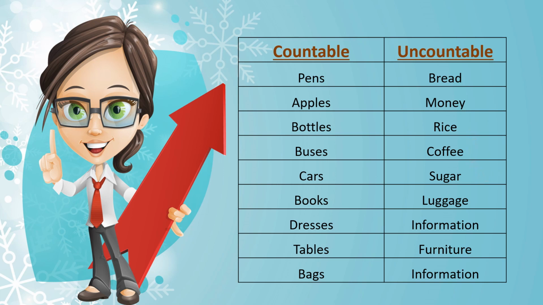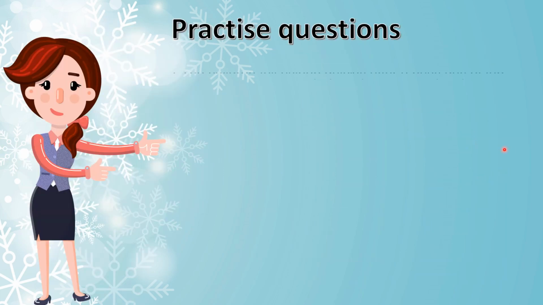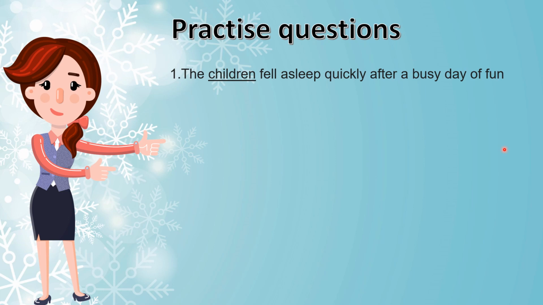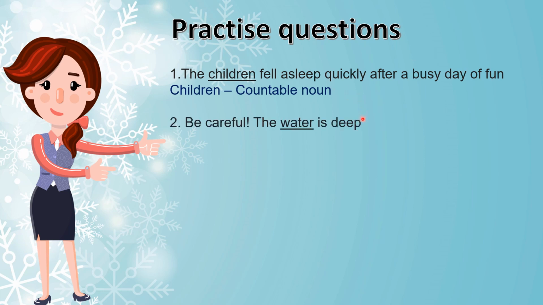Now let's quickly have a look at these practice questions. The first question: the children fell asleep quickly after a busy day of fun. So you need to identify children if it is a countable or an uncountable noun. It's a countable noun because you can count the number of children, isn't it? Be careful. The water is deep. Water is countable or uncountable? Water doesn't have any plural form. It is the same. It is only in one form, water. So it is uncountable noun.